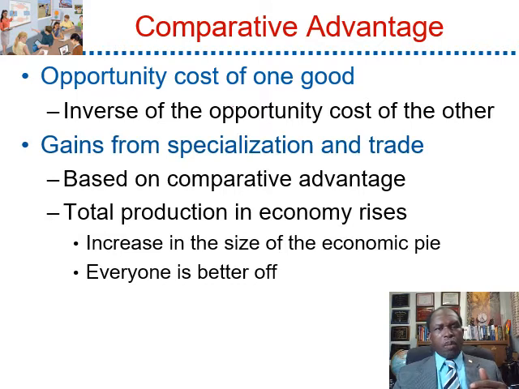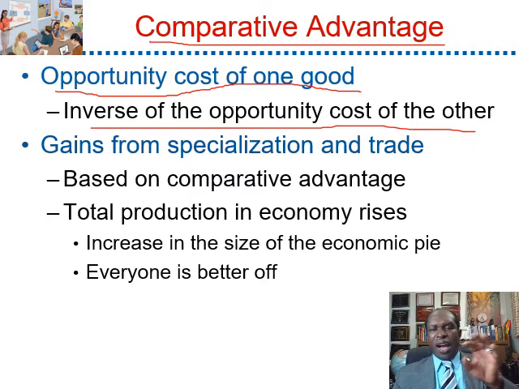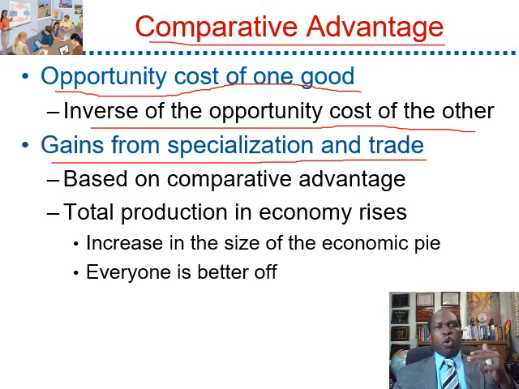Another principle about comparative advantage is that the opportunity cost of one good is always the inverse of the opportunity cost of the other good. In other words, if you find the opportunity cost for one good, you just need to take the inverse of that opportunity cost in order to find out the opportunity cost of the other good. So the gain from specialization and trade will always be based on comparative advantage.